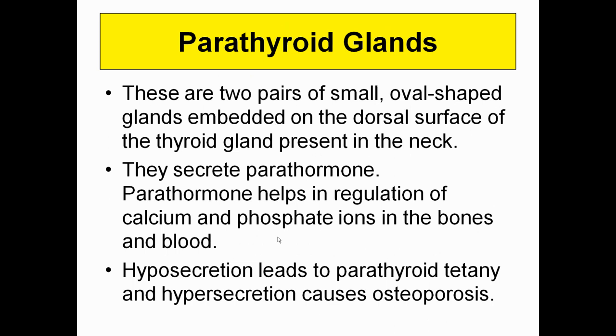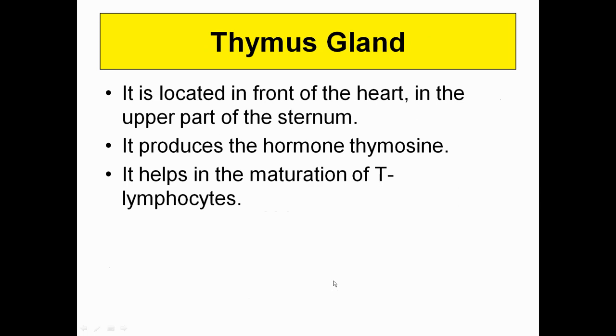Now comes to the parathyroid gland. These are two pairs of small oval-shaped glands embedded on the dorsal surface of the thyroid gland in the neck, and they secrete parathormone. Parathormone controls the calcium and phosphate ions in the body. Hyposecretion leads to tetany, that is stiffness of the bones, and hypersecretion leads to hollowness of the bone, that is osteoporosis. Osteoporosis means hollow bones. Bones are going to have pores.